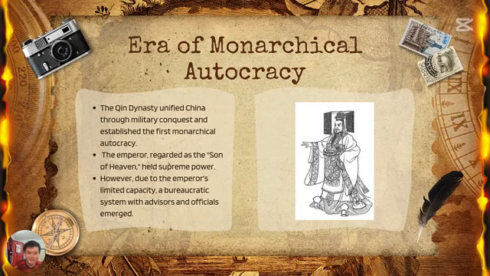The Qin dynasty is actually a very important period because it unified the whole of China. This is the first time, and it established the first monarchical autocracy. All the dynasties after Qin used the same system, so it is like a continuation of Qin.